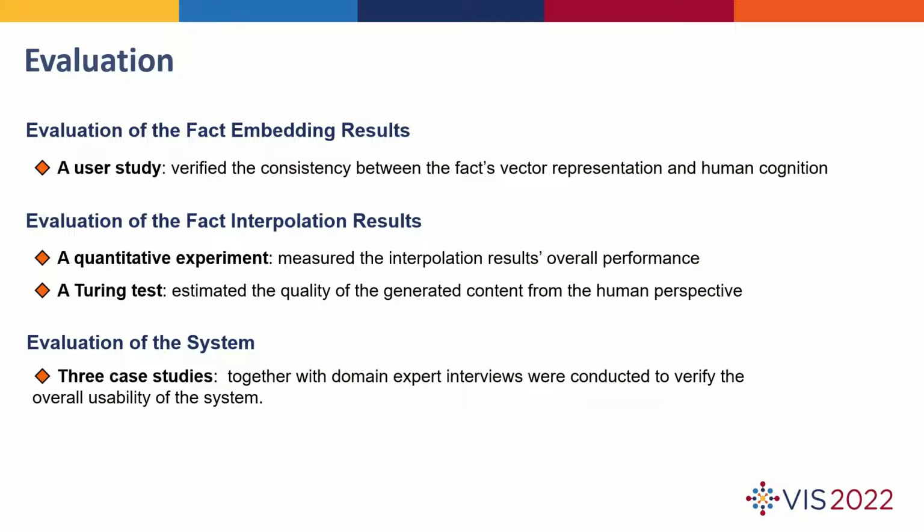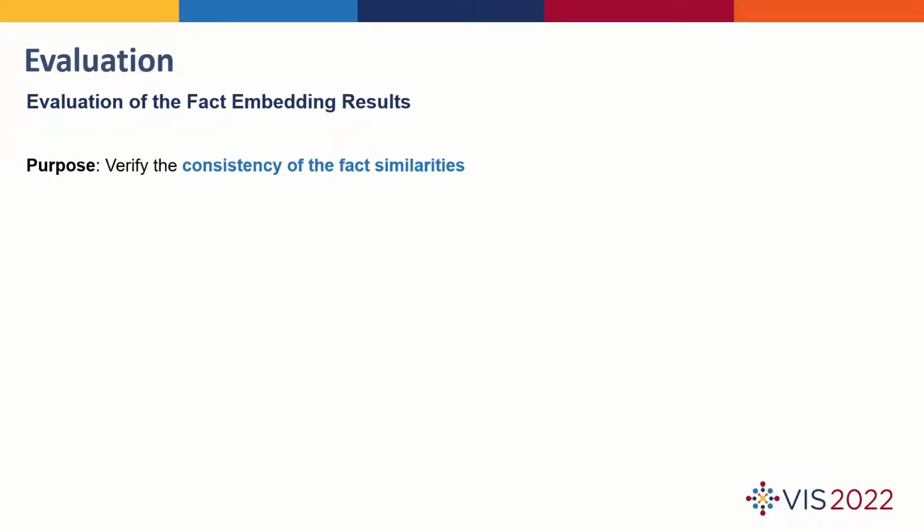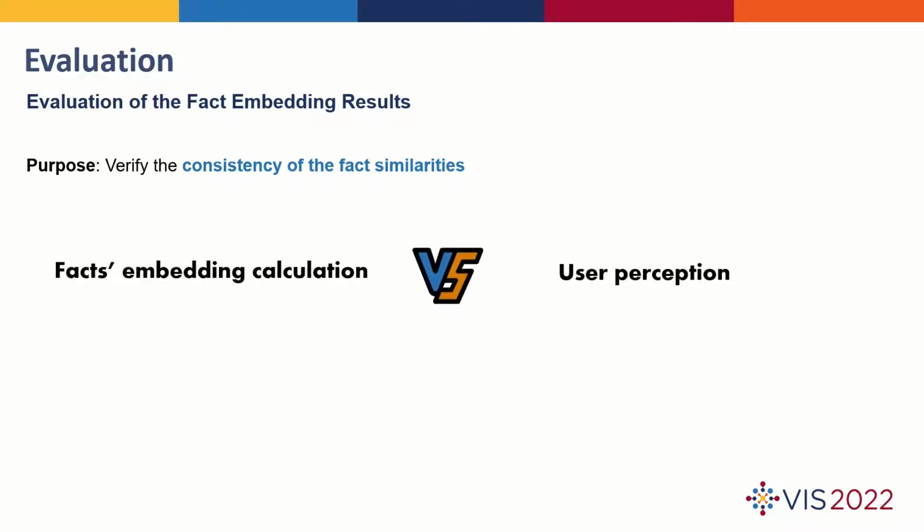We evaluated Erato and the techniques via a series of evaluations. We conducted a controlled study to verify the consistency of the similarities calculated based on the fact embedding vectors and perceived by users.